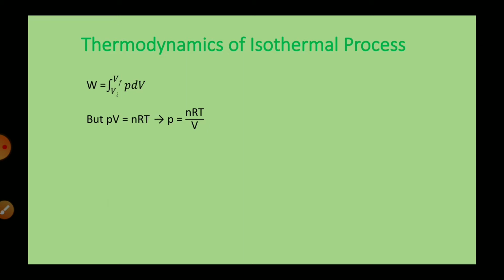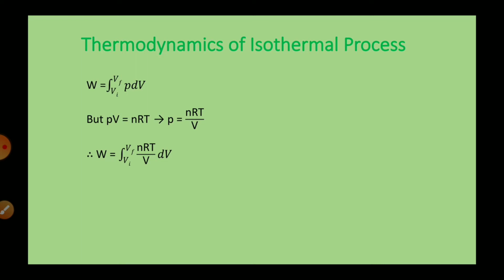Clear? Now we will substitute this value of P in this equation. Okay, so what will happen to this equation? So this equation will become W is equal to integration going from initial volume to final volume nRT upon V dV. Clear?